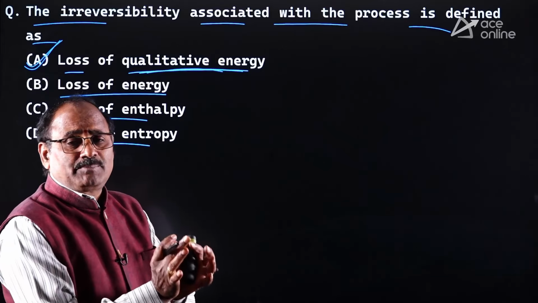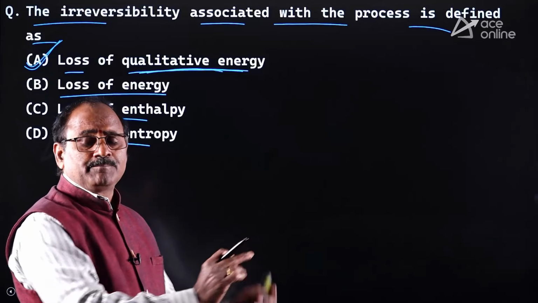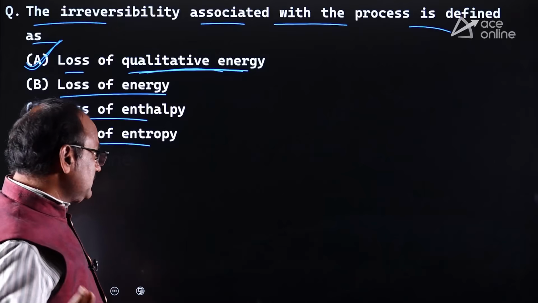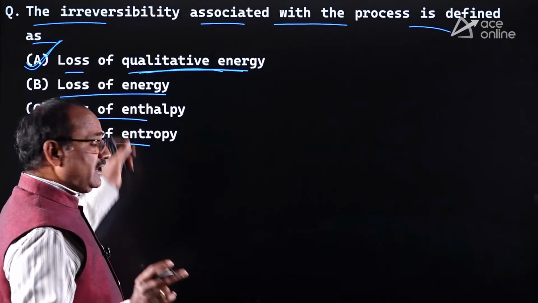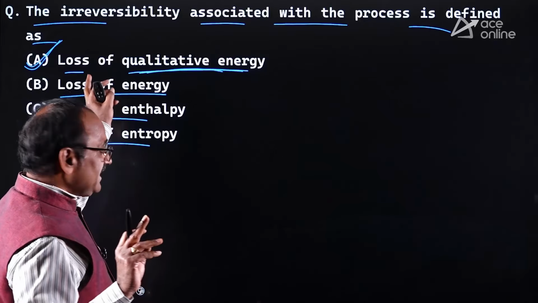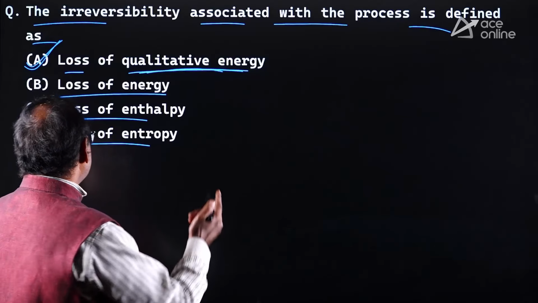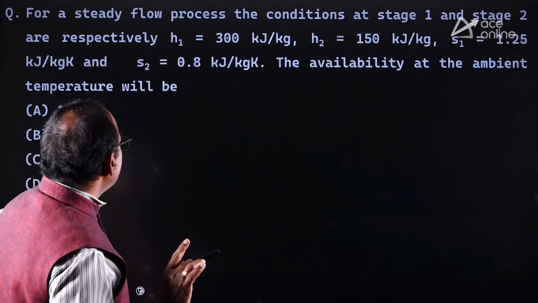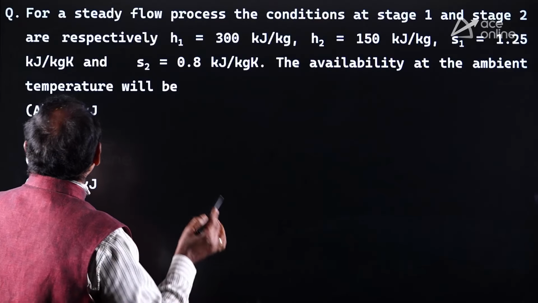So the first law is speaking about the quantity of energy, whereas the second law of thermodynamics is speaking about the quality of the energy. Because of the irreversibility, the quality of the energy is always degrading or decreasing. Therefore, select option A. Okay. Similarly, look at another problem.